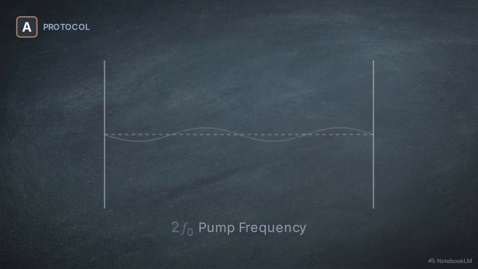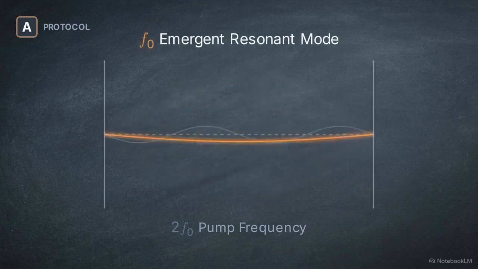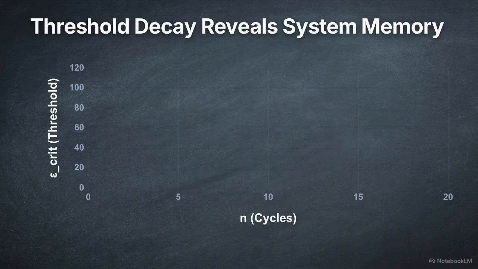Protocol A demonstrates parametric pattern formation. By modulating drive amplitude at twice the natural frequency, we can observe physical standing waves form at the resonant frequency, despite the lack of a direct drive. Protocol B measures the threshold decay.